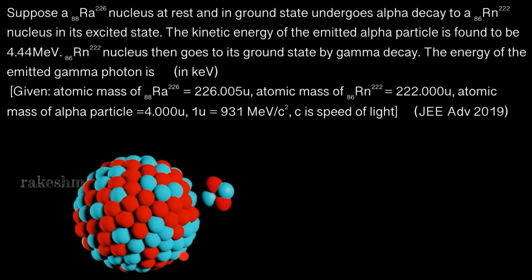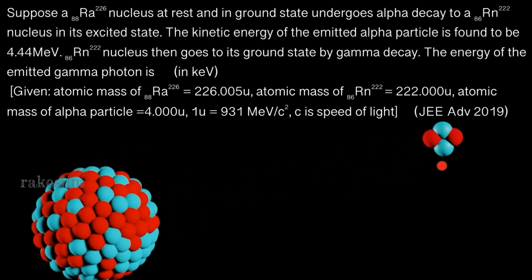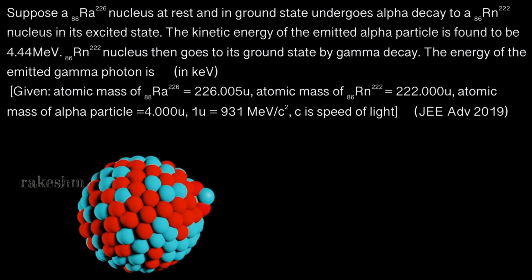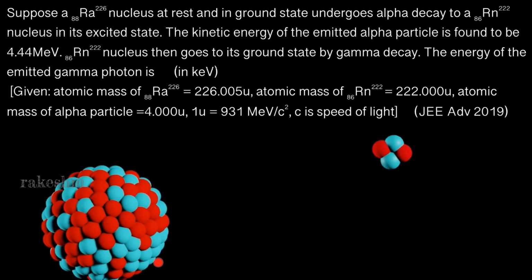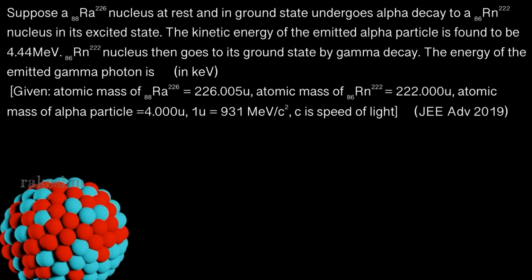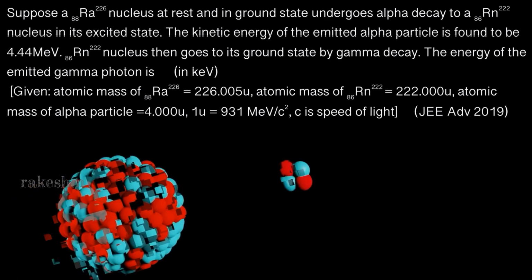So initially it's in ground state, emits alpha particle, and this is an excited state. So it's vibrating here. I have represented the excited state by its vibration. Excited state does not mean that it is vibrating. To just signify excited state, I have used vibration here. He has also mentioned that the kinetic energy of the emitted alpha particle is 4.44 mega electron volt. So the kinetic energy of the alpha particle is 4.44 mega electron volt.